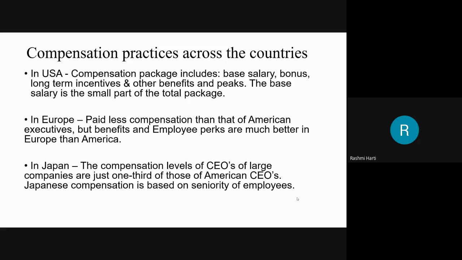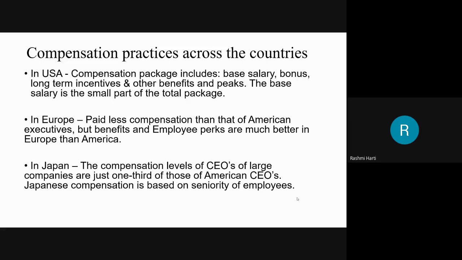So in large companies, American chief executives get a compensation package twice that of a European executive. European executives get less compensation, mostly due to a smaller amount of performance-based pay, incentives, stock options, and other long-term incentives. In addition, American executives get more salary due to the low tax rate in USA. The marginal tax rate in USA is 28% compared to that of European countries.